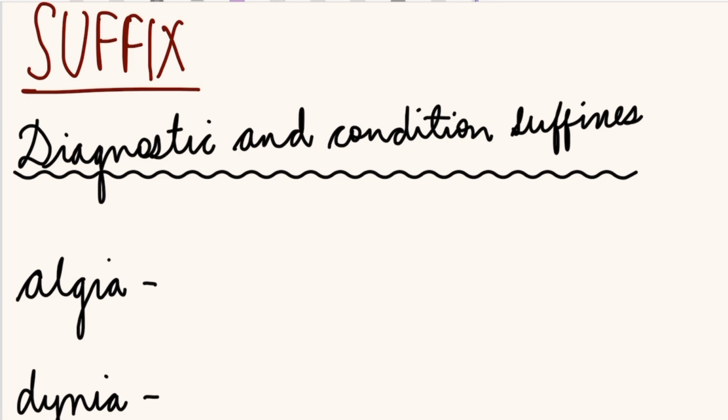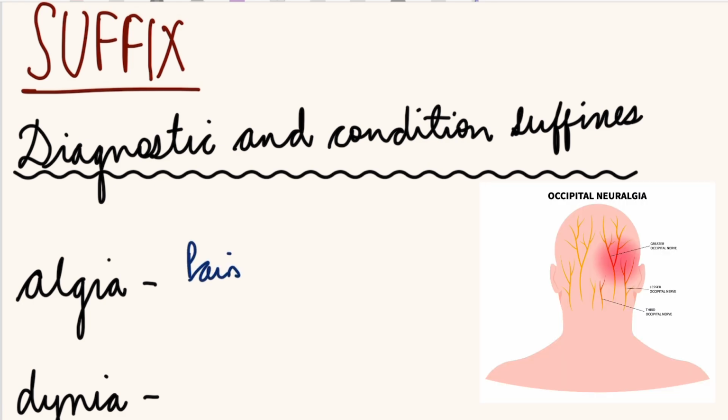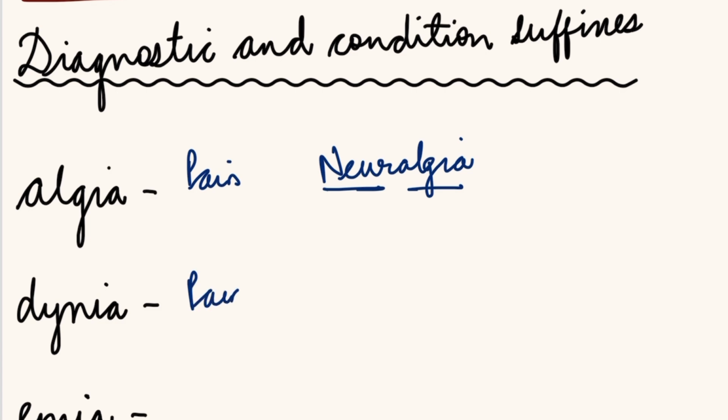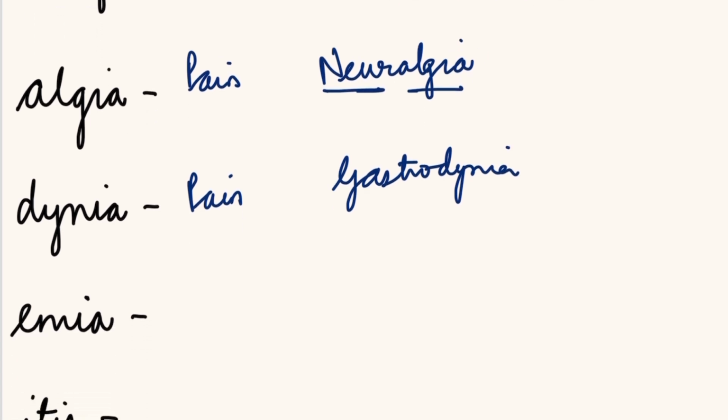Algia. Algia is pain. The word is neuralgia. Now, can you guess the meaning of neuralgia? What did neuro mean? Neuro meant nerve. Neuralgia is a pain in nerve. Good. Dynia. Dynia is also pain. Example, gastrodynia. Now, if you can decipher the meaning of this word, I would be very happy if you could.